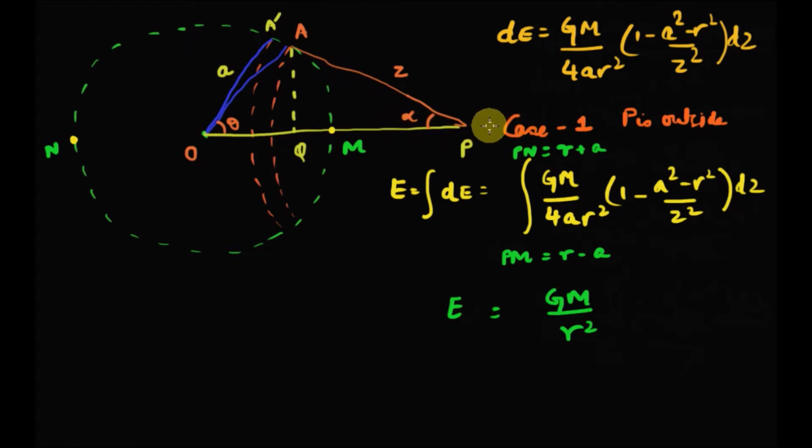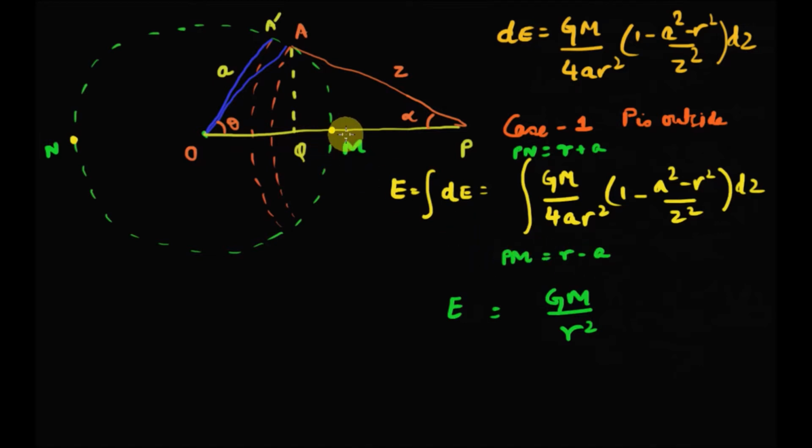So take the case when P is outside the sphere. What is the range of values which this Z can take? The range of values which Z can take will be R minus A to R plus A. Now let's see how. What can be the minimum value of Z? The minimum value of Z will be for an elementary ring which is just near point M. Then the value of Z will be PM, which is equal to R minus A. That's what I've written.